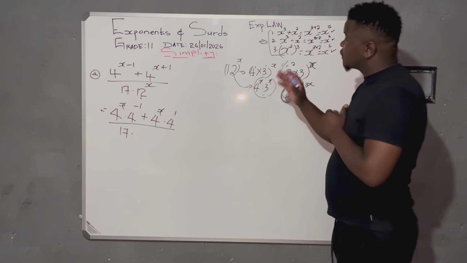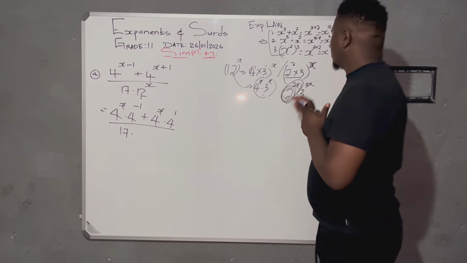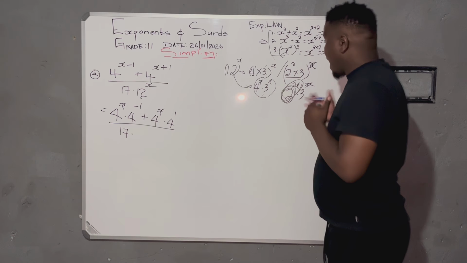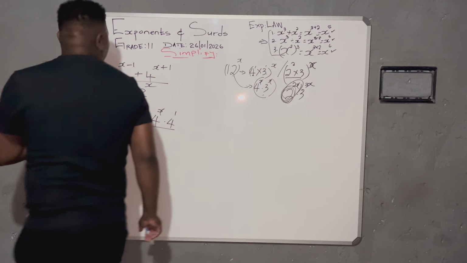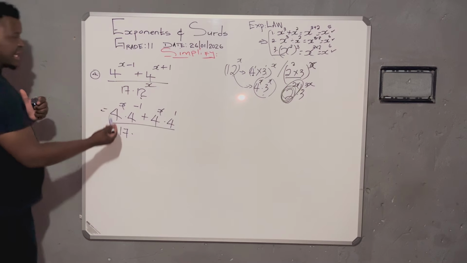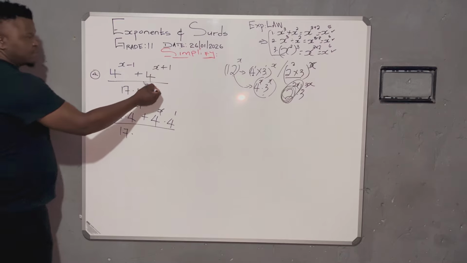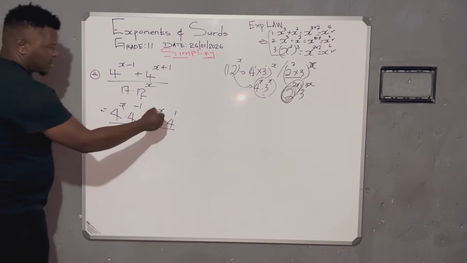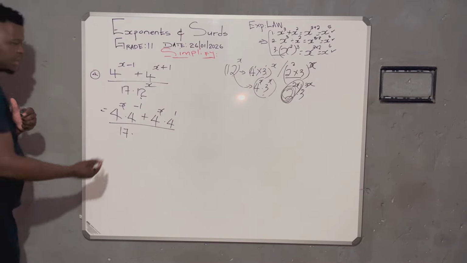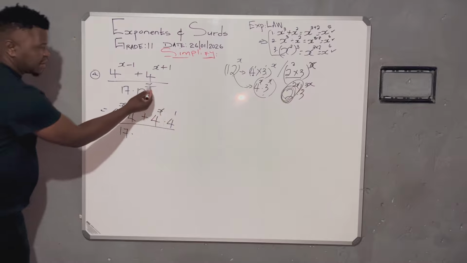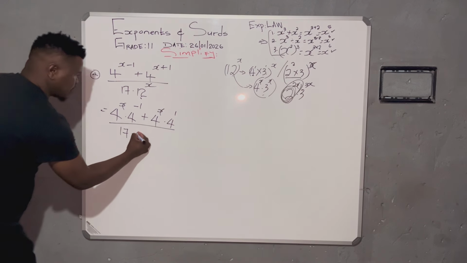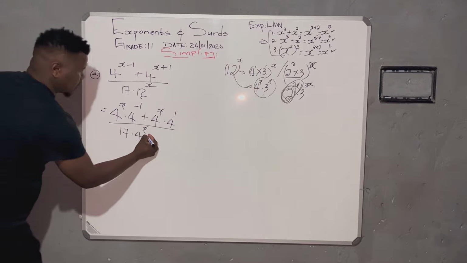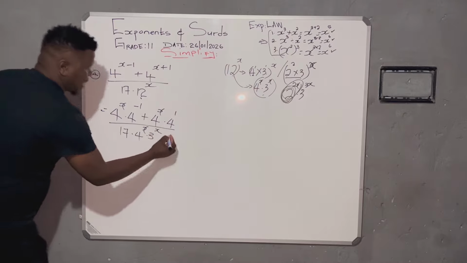So a learner can still change the 4s into 2s. But now I decided to use the 4s, because from my observation from a distance, I realized that I have the common factor of 4 to the power x, including the one representing my 12 to the power x, which I decided to go with 4x, 3x.